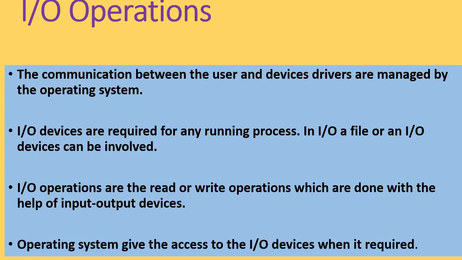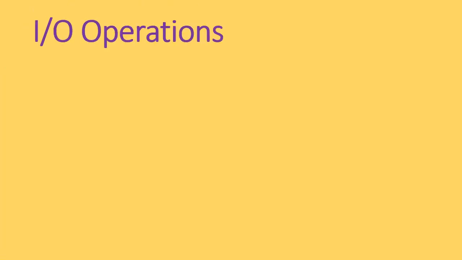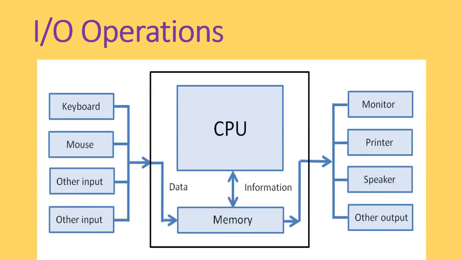The operating system gives access to the IO devices when required, and graphically we can show this with the input output devices. The input may include keyboard, mouse, and other input devices that interact with the CPU and memory, and the output devices may be monitor, printer, speaker, and other output devices. Nowadays we have them in a very large form.